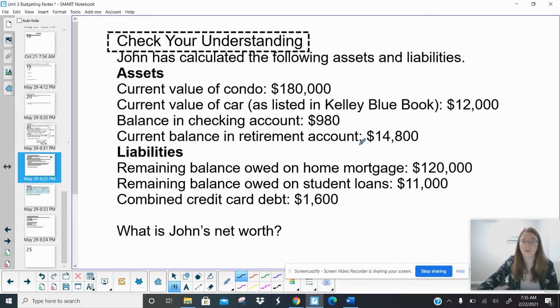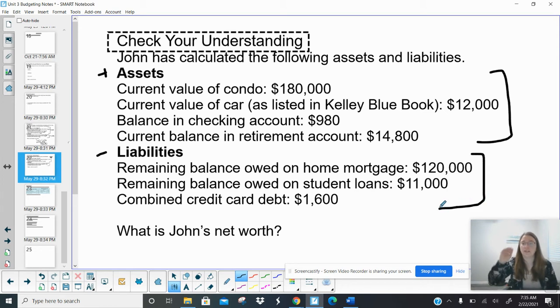Let's go ahead. I want you guys to try it one more time. Same thing on this one. We have the assets with the liabilities. Go ahead and add the assets together, add the liabilities, and then subtract the two numbers.